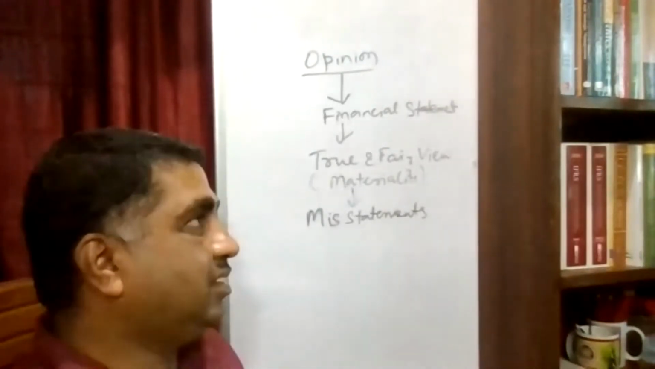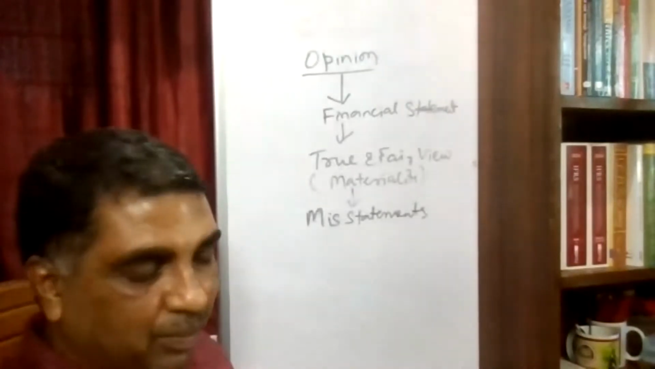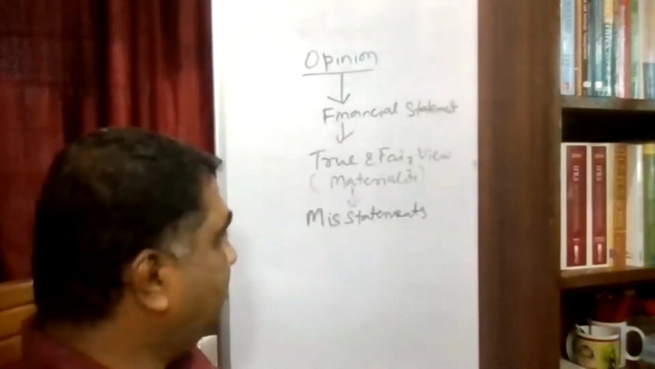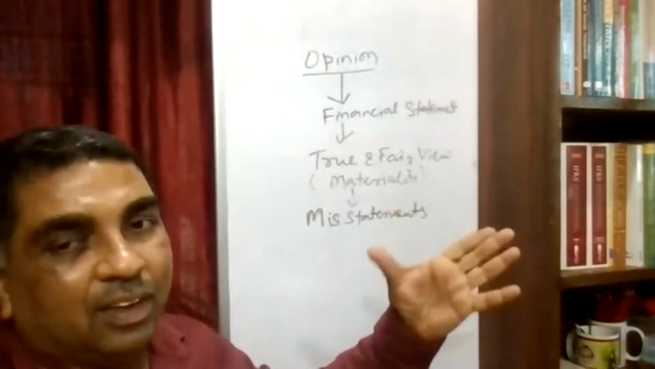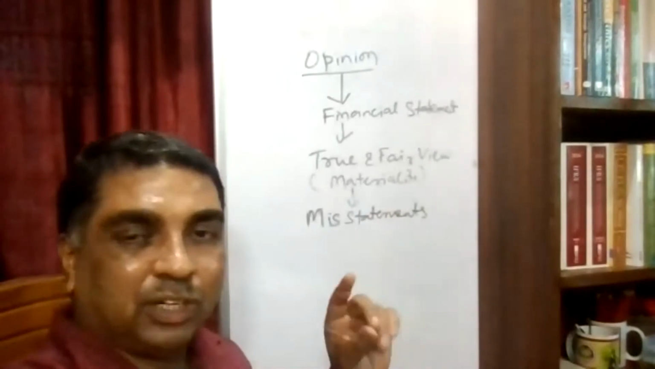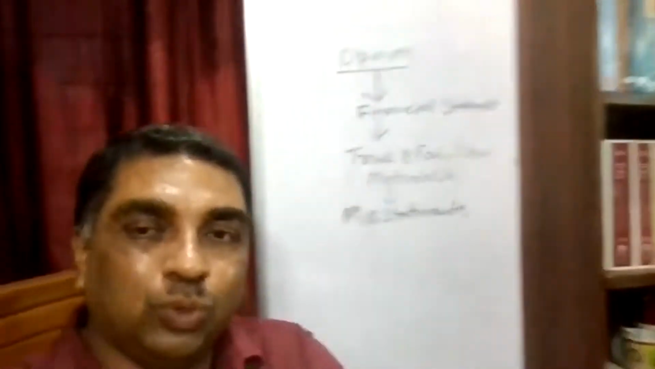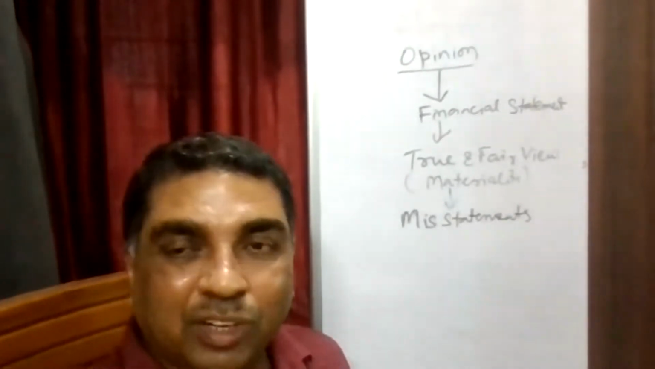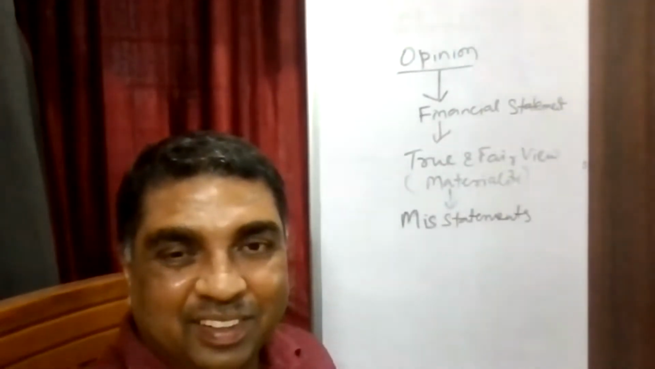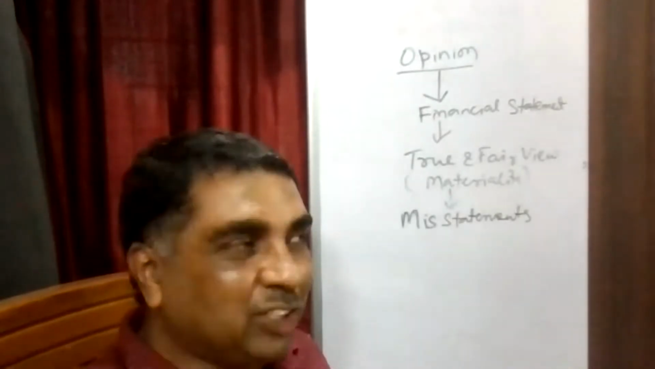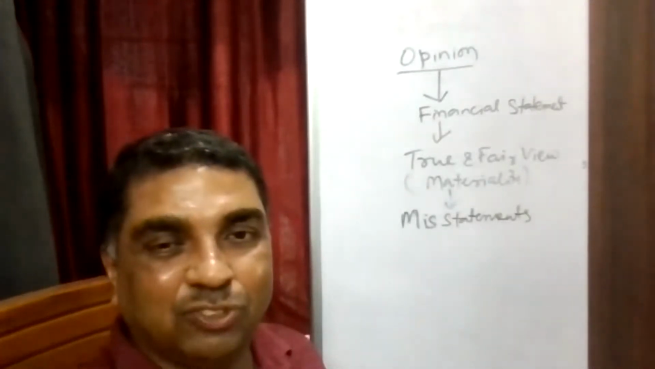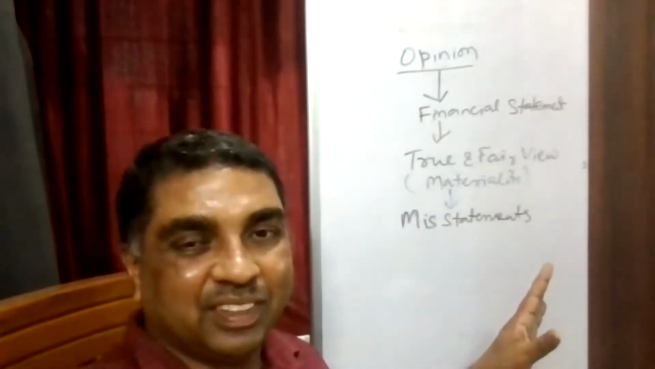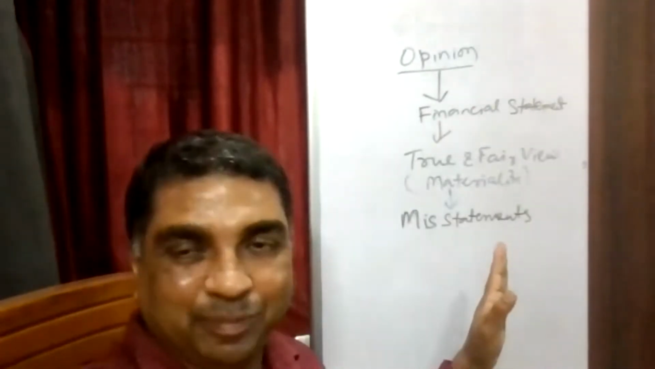Okay, but after all, the auditor is giving an opinion about the truth and fairness of the financial statements. But rather, I will put it differently. I will say, even if there is a misstatement, the financial statements may still show a true and fair view, provided these misstatements are not material. If they are not material, or if they are not affecting the economic decisions of the users of the financial statements, the financial statements may still give a true and fair view. Misstatements are there, but they are not material.